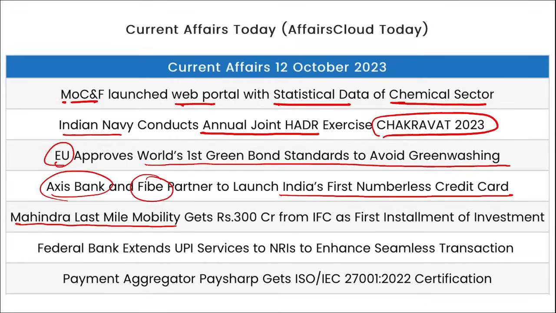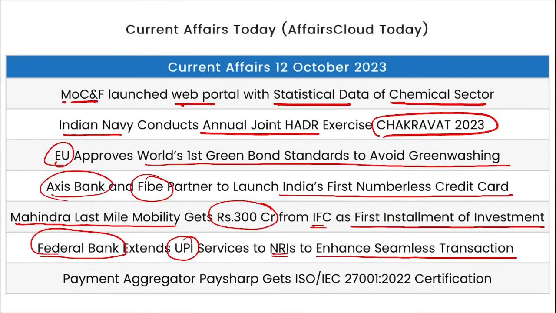Mahindra Last Mile Mobility got 300 crore rupees from IFC as the first installment of investment. Federal Bank extended UPI services to NRIs to enhance seamless transactions. Payment aggregator Payop got the ISO IEC 27001:2022 certification, right. It is a security management certification.